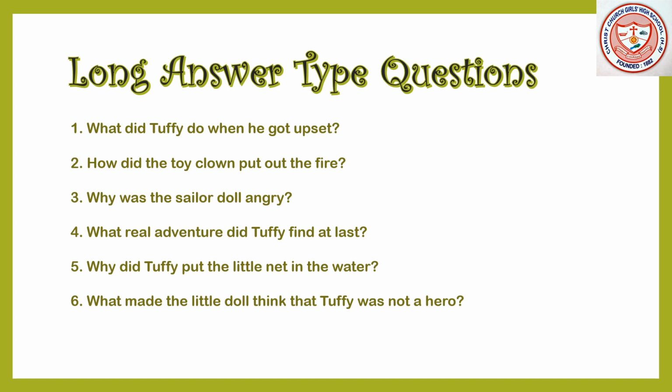Next question. Question number 7. How was Tuffy released from the police station? In this story, we have seen that the doll complained to the policeman about Tuffy. Then Tuffy was arrested. But after some time, Tuffy was released from the police station.